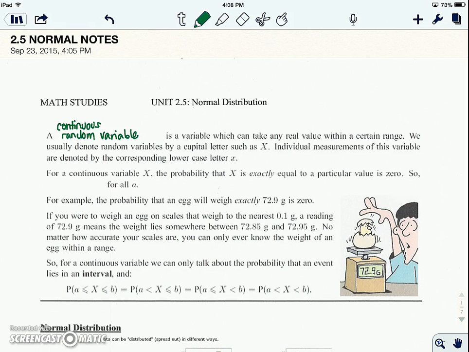Okay, so we're going to talk about continuous random variables. And remember, continuous means it's something that we measure. There's no gaps in the data, okay? So a continuous random variable is a variable that can take any real value within a certain range. We usually denote random variables by a capital letter such as X. Individual measurements of this variable are denoted by the corresponding lowercase letter x. Okay, so uppercase with the lowercase.